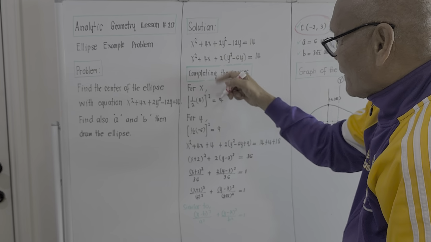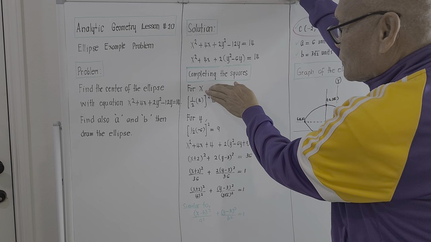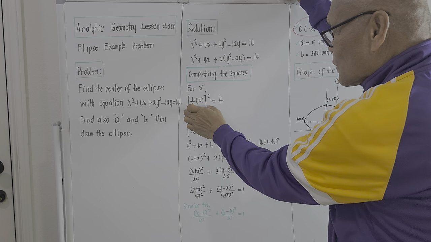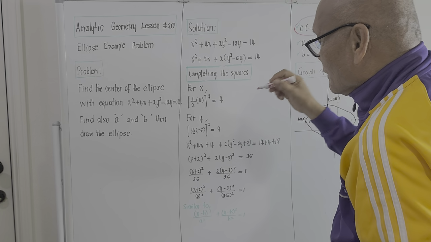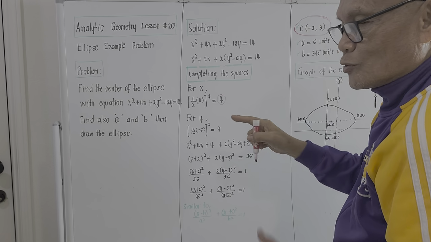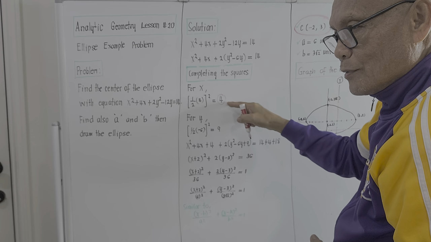If we simplify inside first, 4/2 is 2, and 2 squared is 4. So the square of this one will be 4. Meaning, for the x term to become a perfect binomial square, we will add 4.